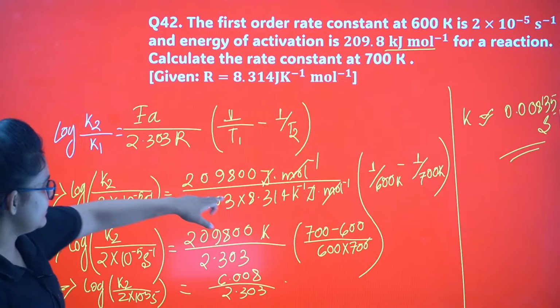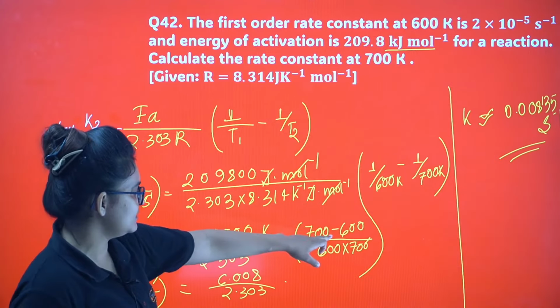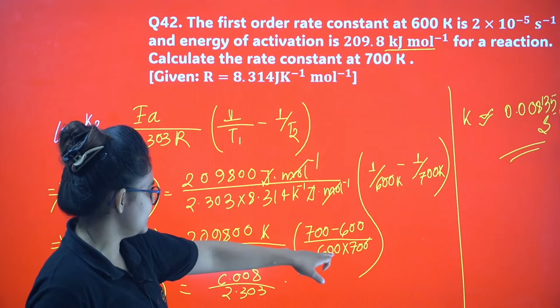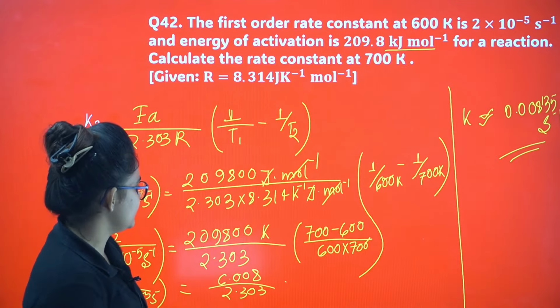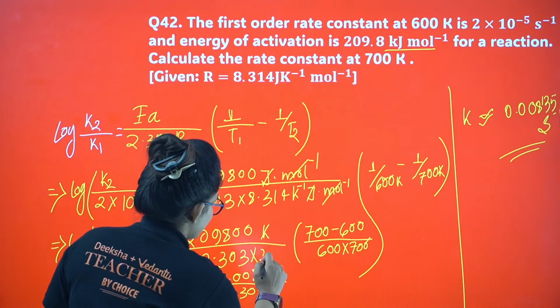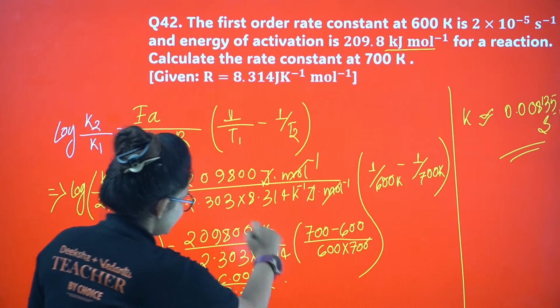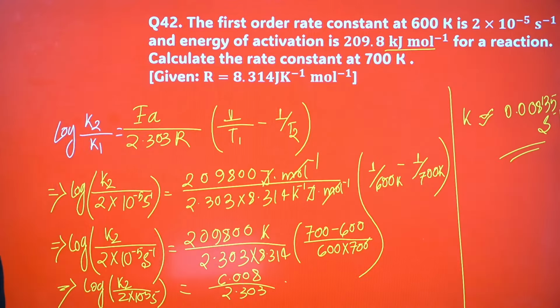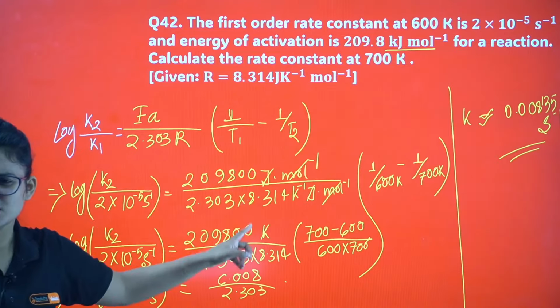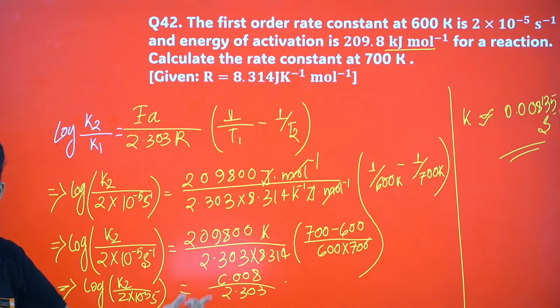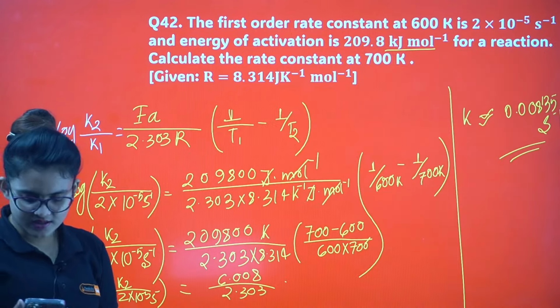When I multiplied this thing, 700 minus 600, I forgot to write R, then I just included R here. So overall calculation, I guess it's clear. I'm not going into the detail; you just divide, do the antilog, and then multiply with 2 into 10 power minus 5. That's it. Okay, let's proceed.